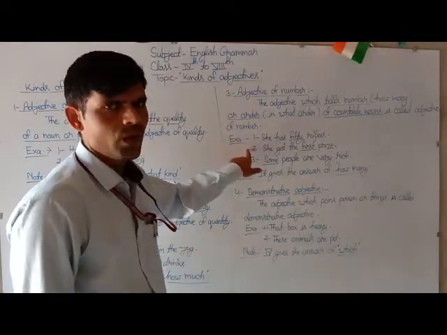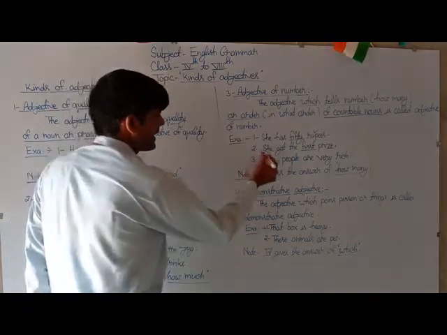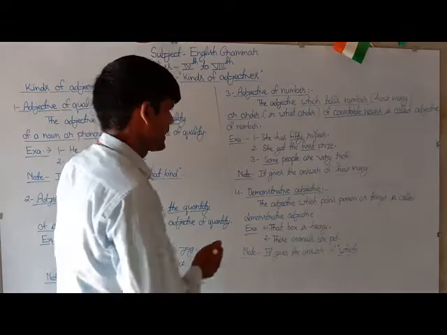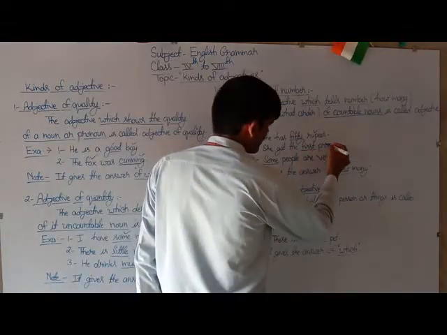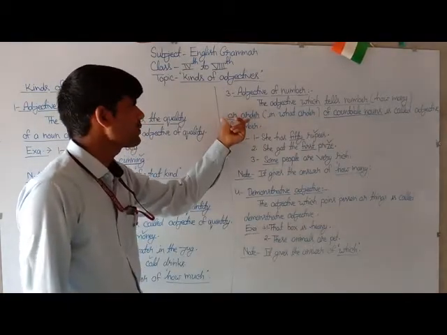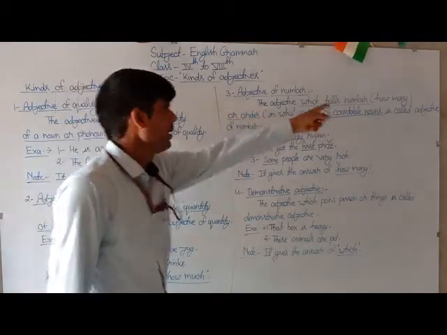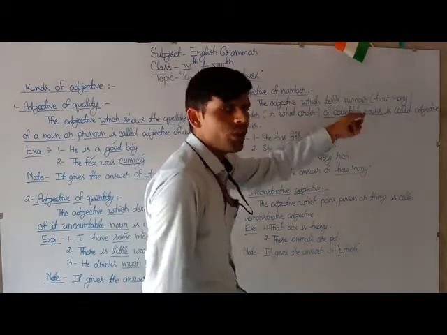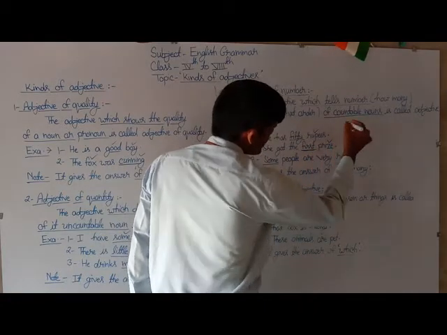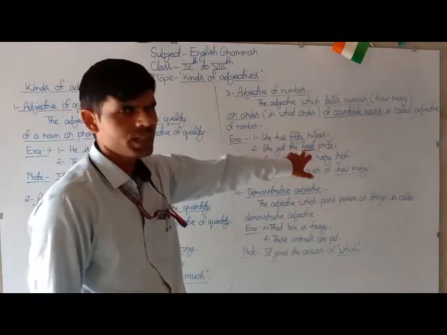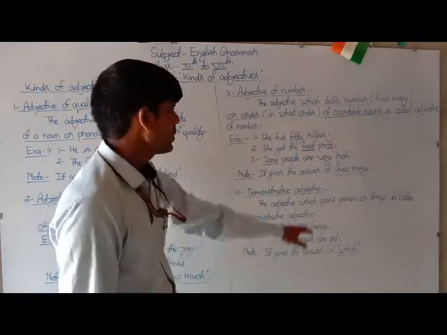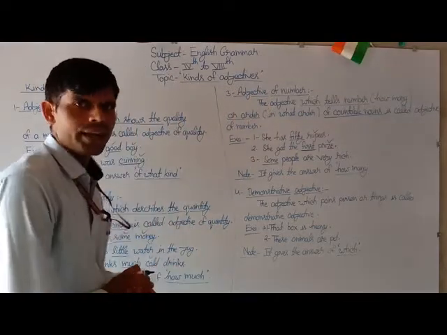The second example is: she got the first prize. Here the underlined word first is used to show the order of its countable noun prize. Here we have to consider the underlined words, number or order of the countable noun. So this is counted as an adjective of number.